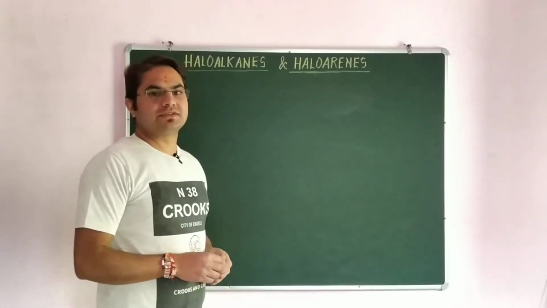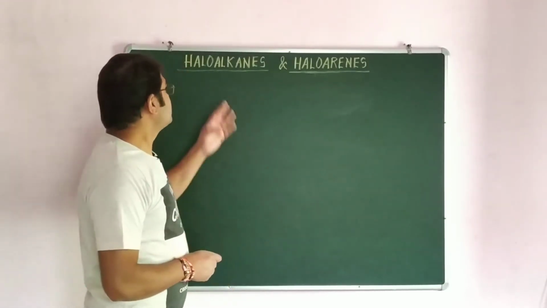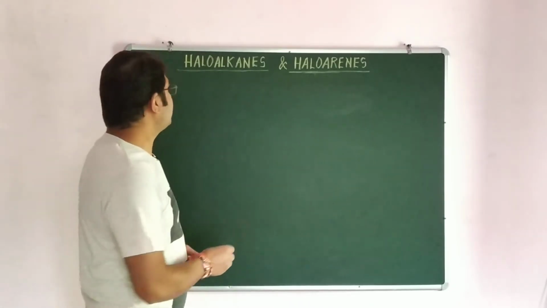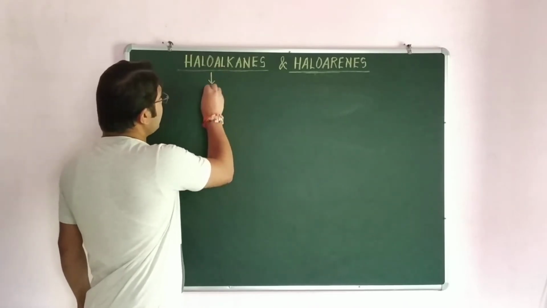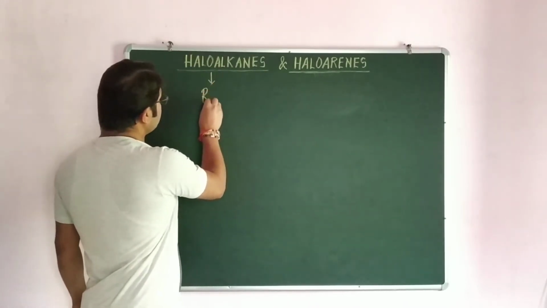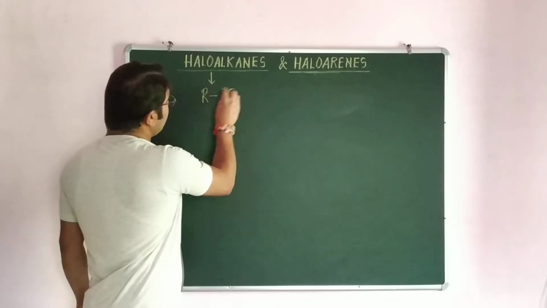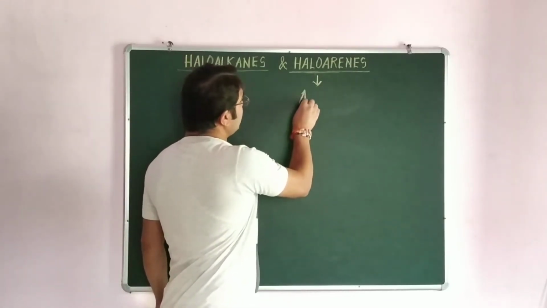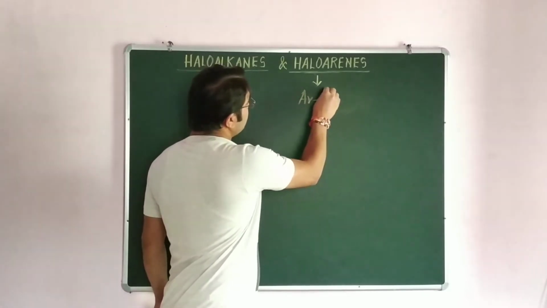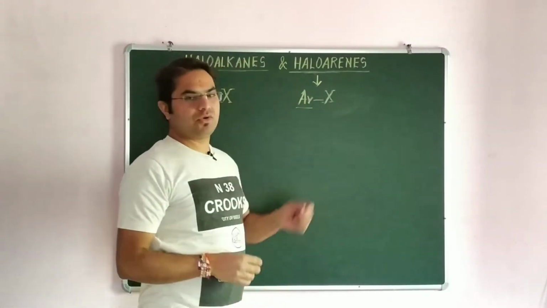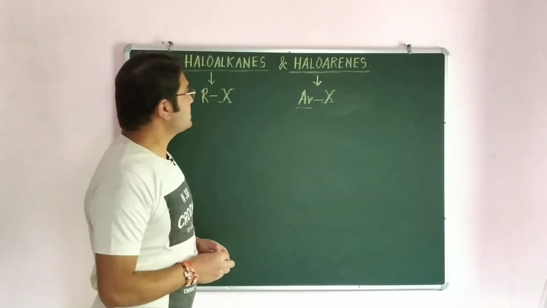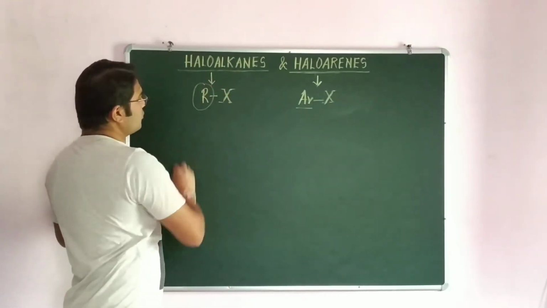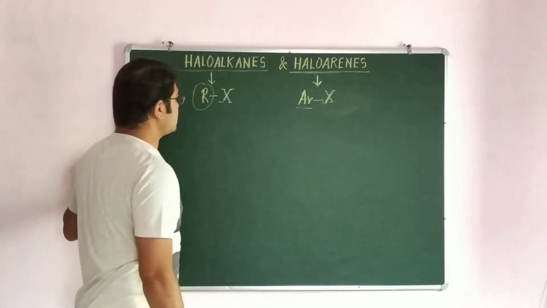Hello students. Today I will start a new chapter, that is haloalkanes and haloarenes. First I will introduce haloalkanes and haloarenes. The formula used for haloalkane is RX and the formula for haloarene is ArX. Here Ar stands for aromatic compound. Haloarenes are aromatic compounds and haloalkanes are aliphatic compounds. Aliphatic means open chain compounds, and these are closed chain compounds.